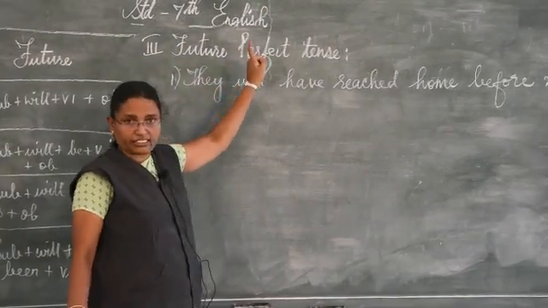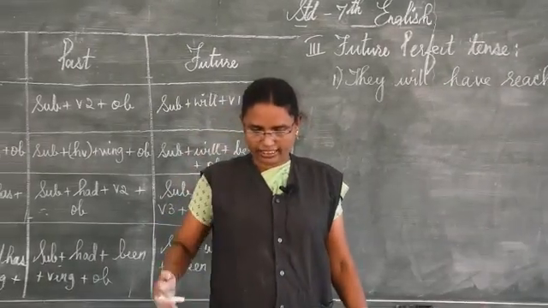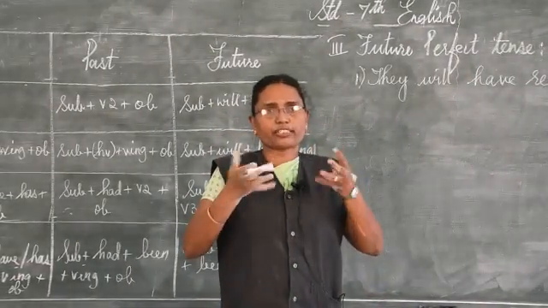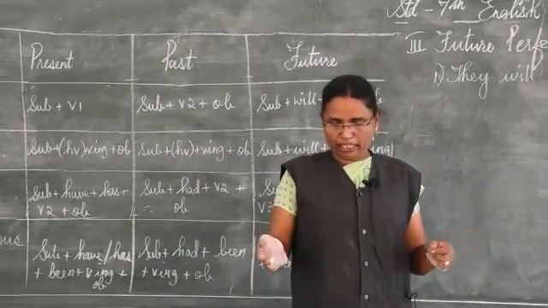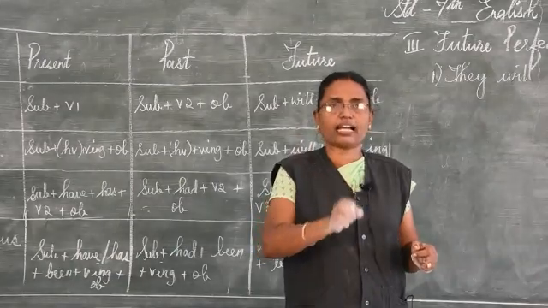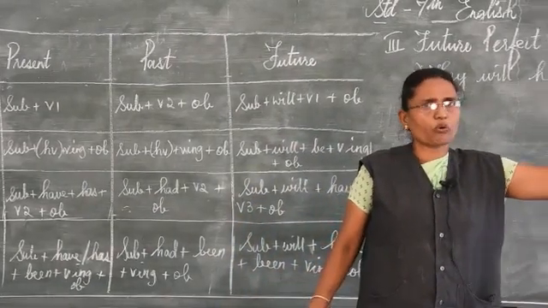Future perfect tense. So what it says is, the future perfect tense denotes an action that will be completed by a certain time in the future. For particular time it will be over.